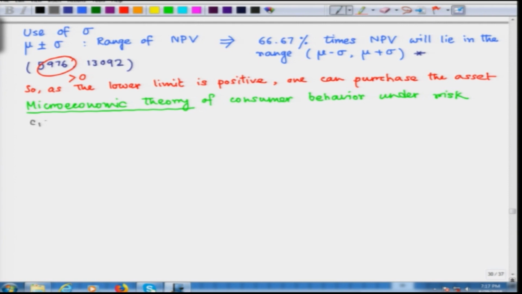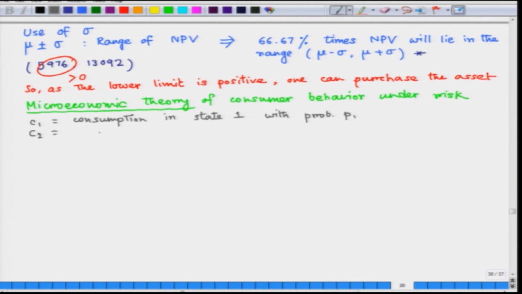We assume C1 equals the consumption in state 1, that is, outcome 1 of some random phenomenon, with probability P1.